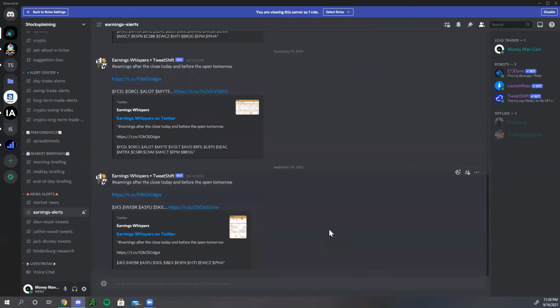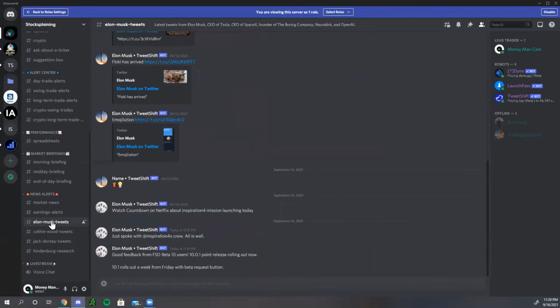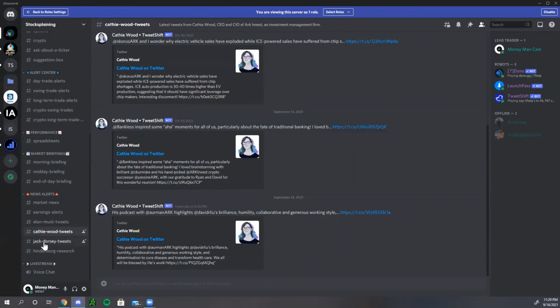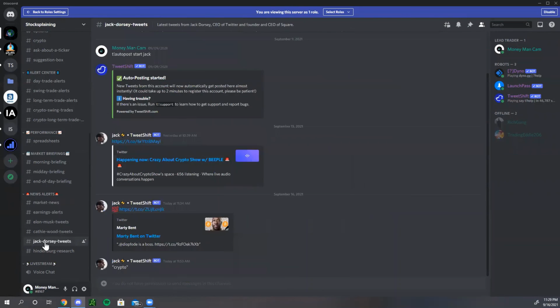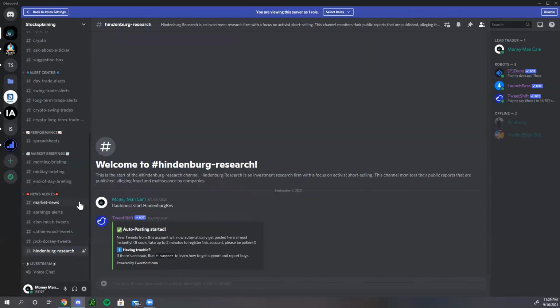Here we have our earnings whispers. So this will give us our earnings calendar and expected outcomes and moves from earnings. Here we have tweets from Elon Musk, tweets from Cathie Wood, tweets from Jack Dorsey, and tweets from Hindenburg Research.